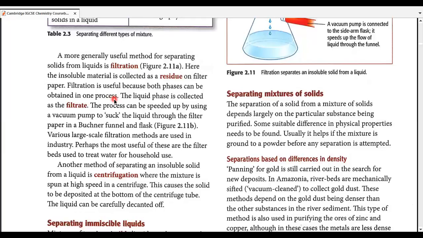This is the reason why we consider this process generally useful. Why? Because one thing is not wasted and the other is separated. The insoluble solid material, by the name of residue, is collected on filter paper. The liquid phase is collected by the name of filtrate separately in a beaker.